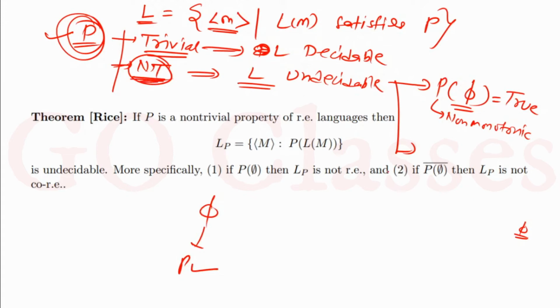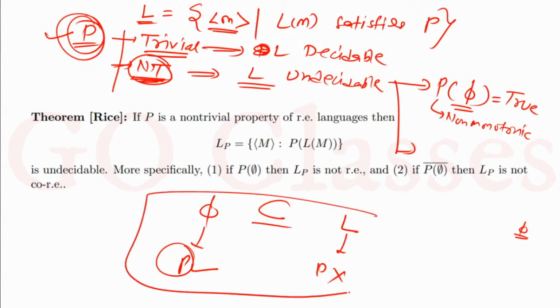So in this case phi is already satisfying P and P is non-trivial. It means that there is some RE language which is not satisfying P. And of course you know that phi is a subset of every language, so phi is a subset of that L also. So you can see that P is basically a non-monotonic property. Is it clear?